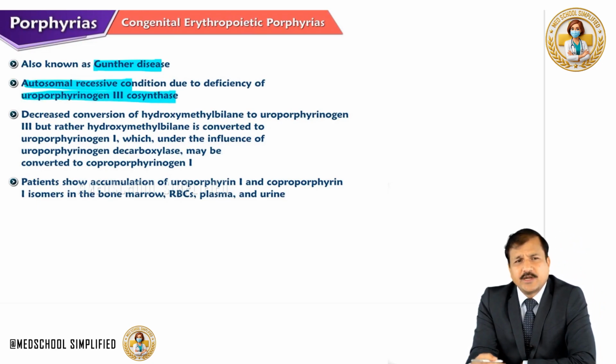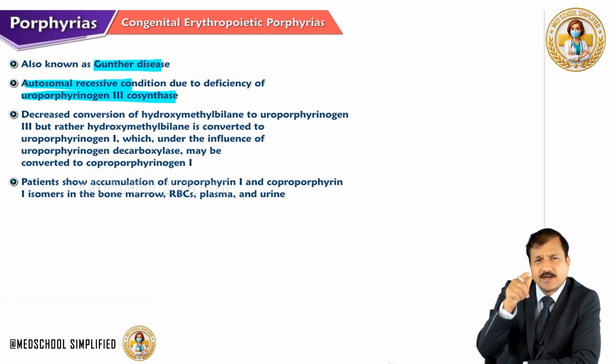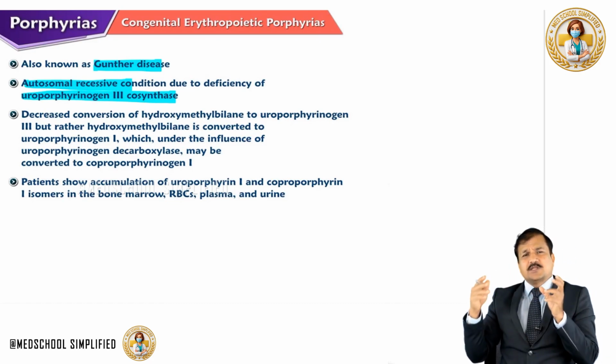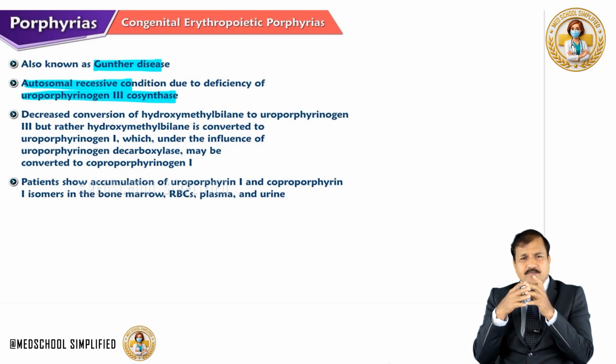So it's an erythropoietic type of porphyria. So there is a decreased conversion of hydroxymethylbilane to uroporphyrinogen 3, because that's the function of uroporphyrinogen 3 co-synthase. It causes ring closure, converting the linear tetrapyrrole, that is hydroxymethylbilane, into the uroporphyrinogen 3 molecule.